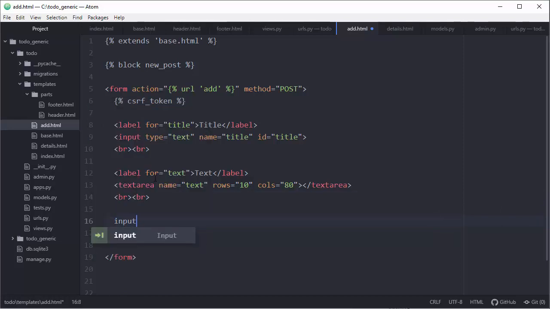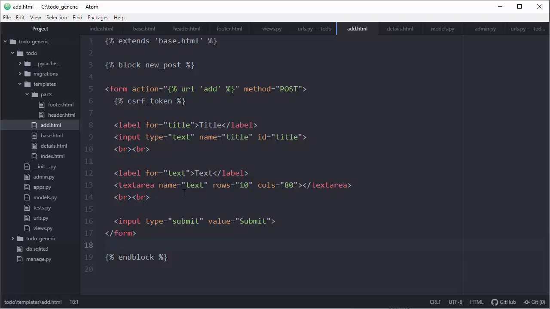So input type submit, and value submit, and now we pretty much have the HTML stuff and routing. In the next tutorial we are going to create a dedicated add function, and we need to talk about that a little bit more.